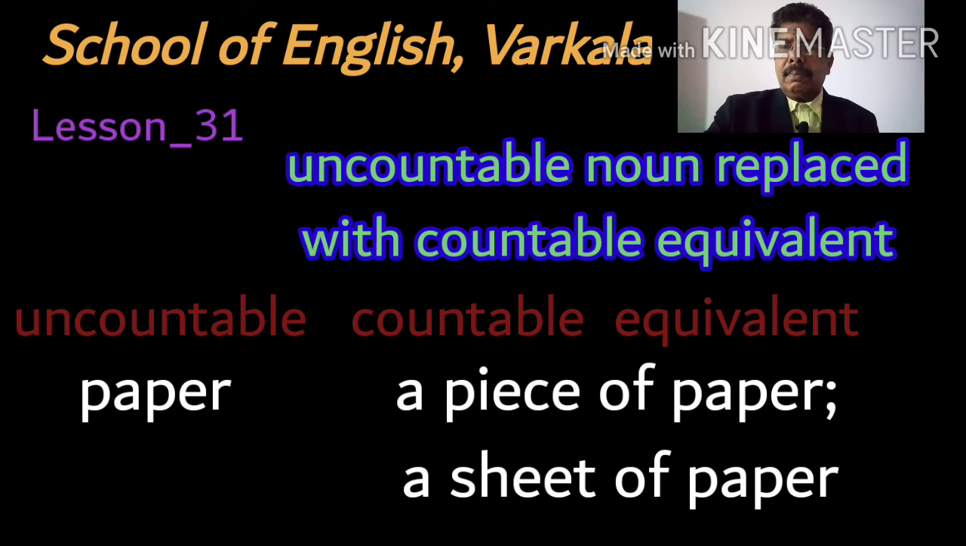The next noun, paper. Paper is uncountable, and the countable equivalents are a piece of paper, a sheet of paper. You can say a piece of paper or a sheet of paper. Those are the countable equivalents of the uncountable noun paper.